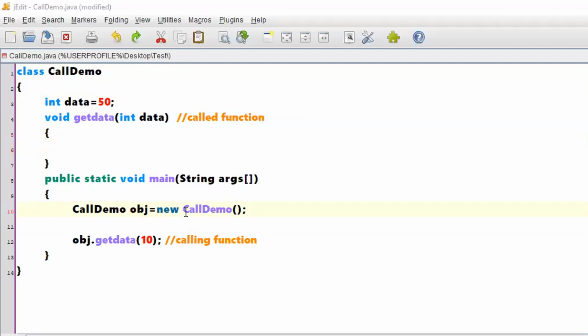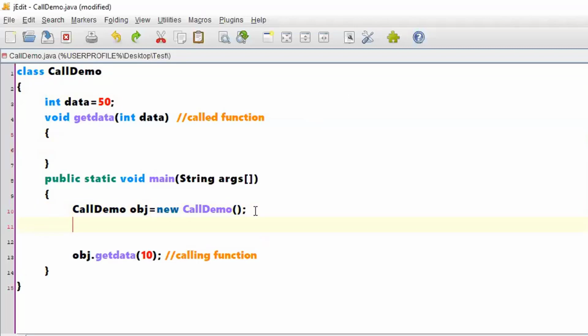Now let me print what might be the value of obj.data. System.out.println, "value of data is" plus obj.data.